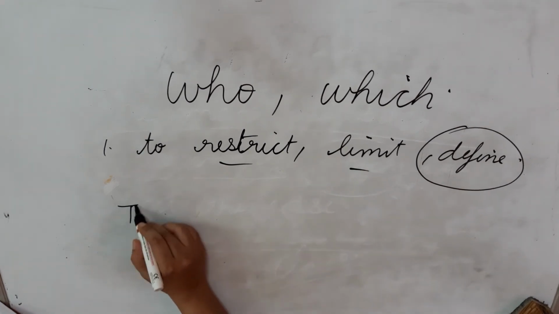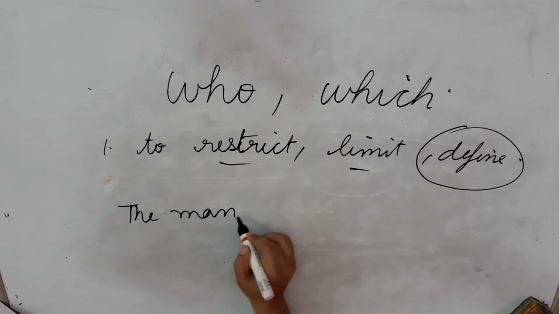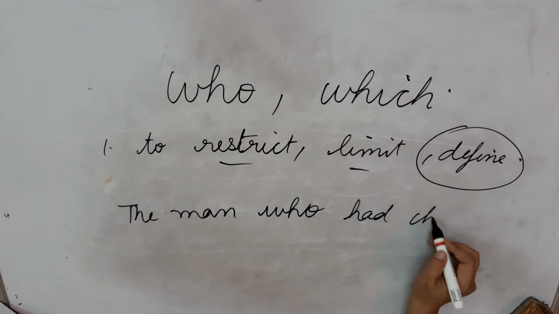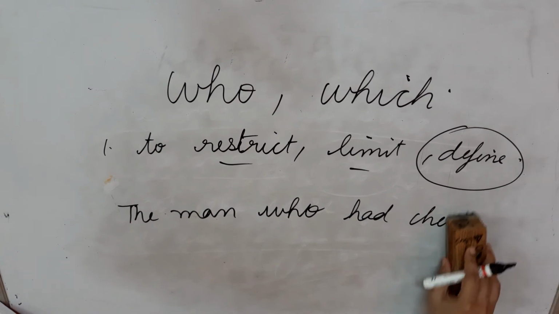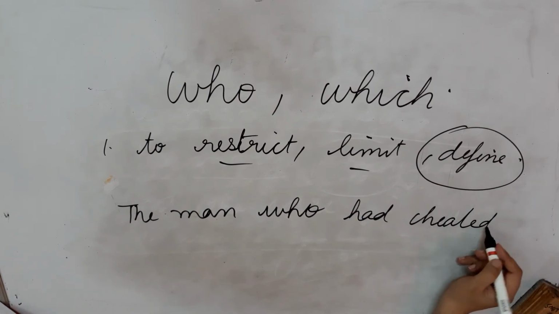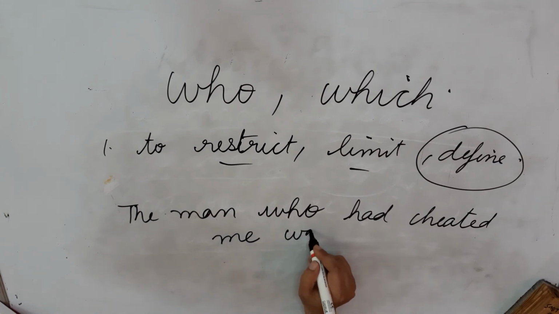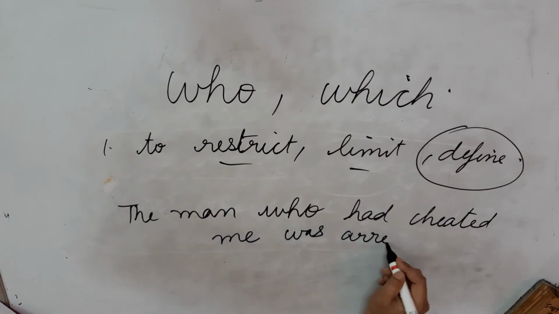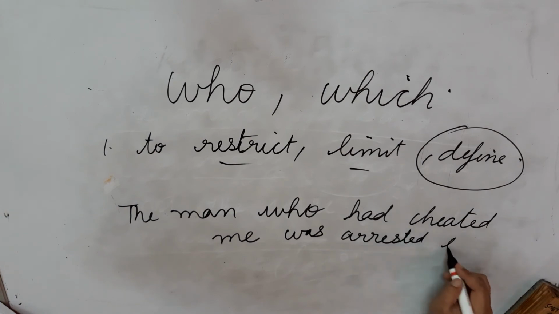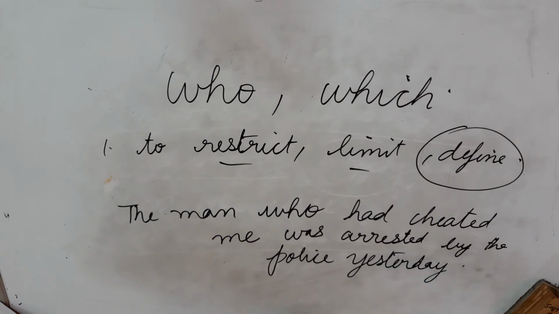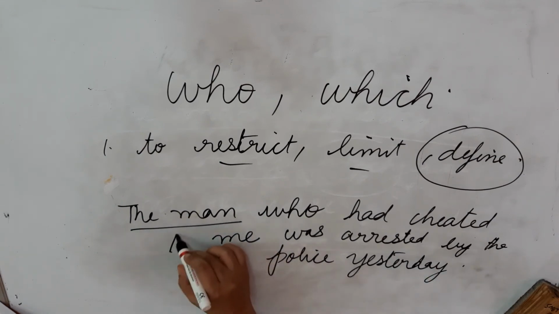Suppose, the man who had cheated me was arrested by the police yesterday. Okay, so here the man is the noun.